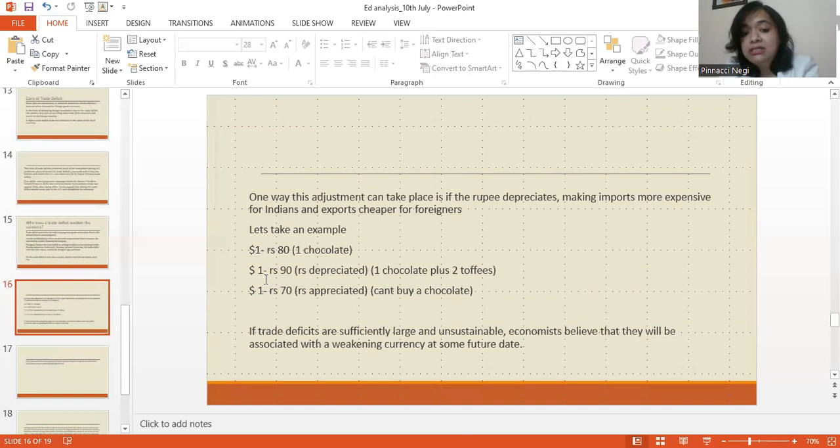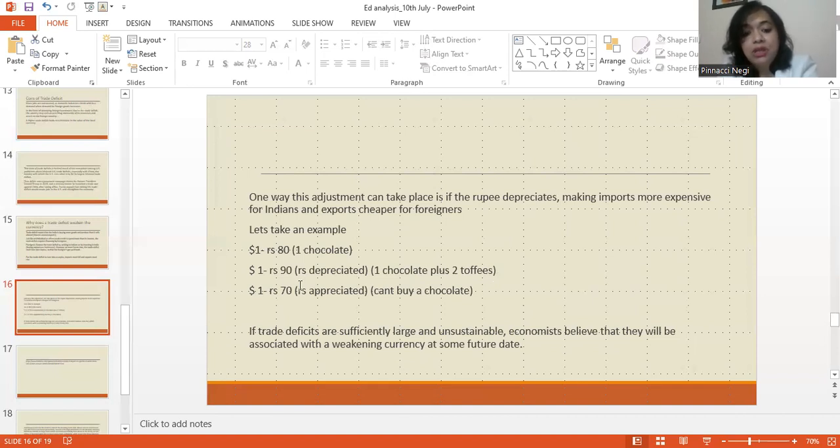Now that $1 is equal to rupees 90, he can buy one chocolate plus two toffees, right? That means when our currency depreciates, our exports increase because foreigners are able to buy more of our exports for the same amount of money, right? And our products become competitive vis-a-vis the products of other countries.